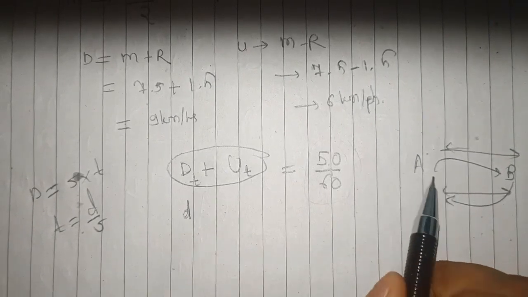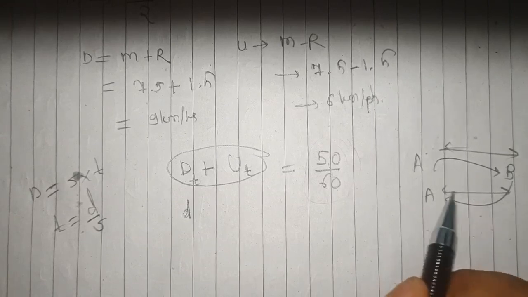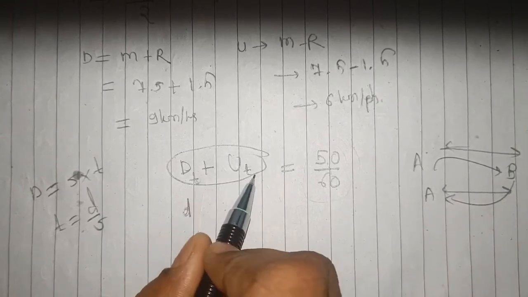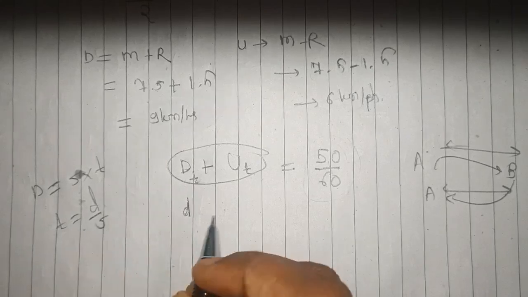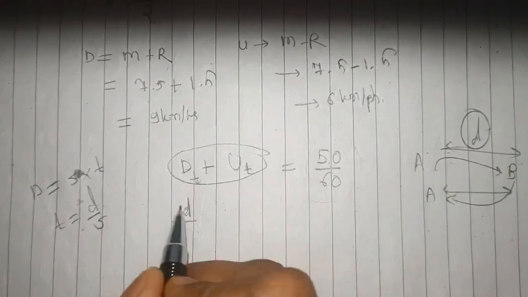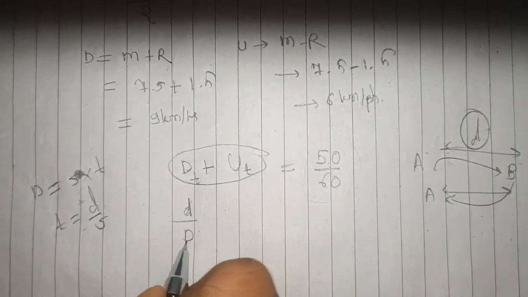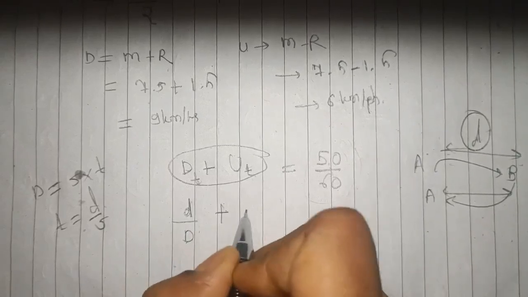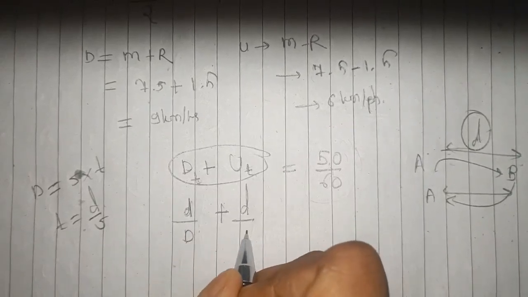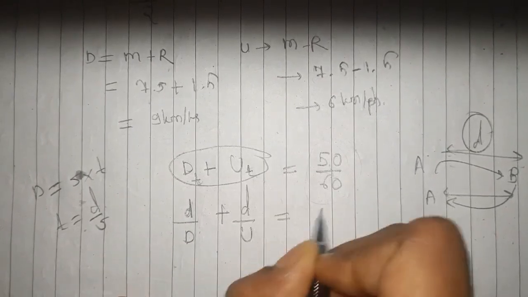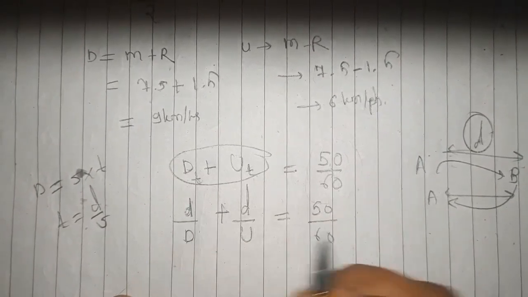Therefore, in dt and ut, we write the distance as d only. Therefore, d by D, here this capital D is the downstream speed and this small d is the distance, and then small d upon the upstream speed. So it is 50 upon 60, right?